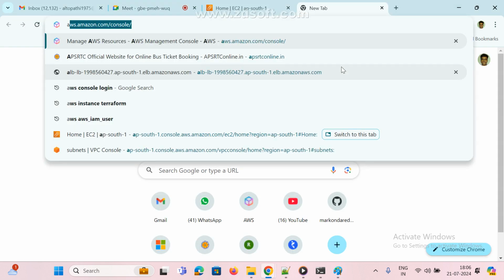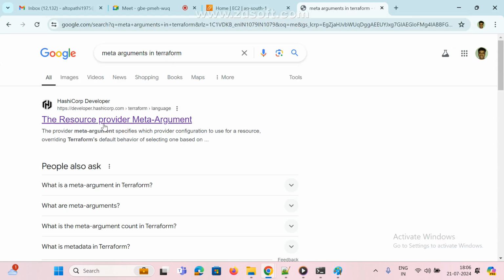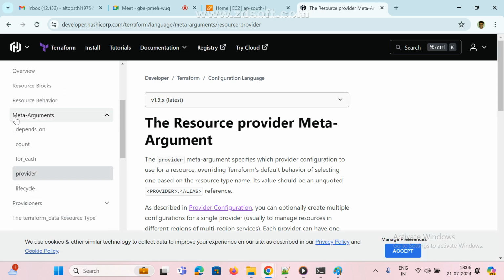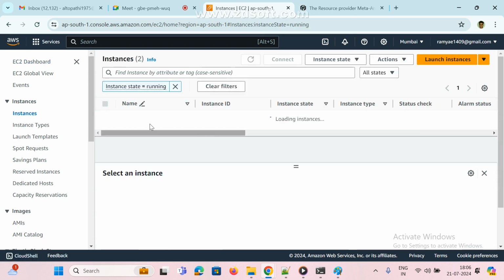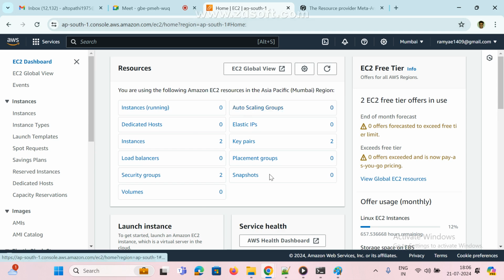So even if you go to Terraform meta arguments, this is what we discussed last class. Meta arguments: depends on, count, for each, provider, lifecycle. Now last class we stopped somewhere at depends on. Depends on means before creating something, I want to create something else first, right? For example, here, depends on.